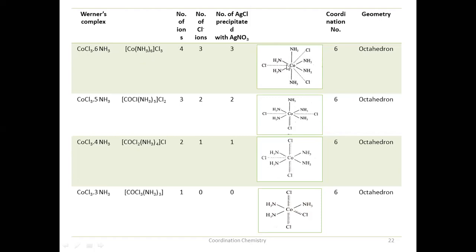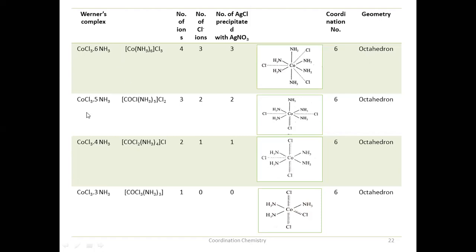See here, all the ammonias are shown with thick lines. And the primary valency, that is ionizable valency, that is chloride, should be shown with dotted lines here. See here, dotted lines. Three chlorides are indicated with dotted lines, that is the primary valency. Since the coordination number is 6, according to Werner, the geometry is octahedron.